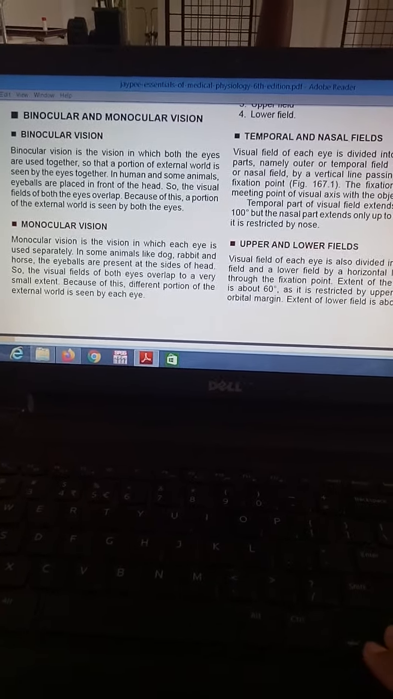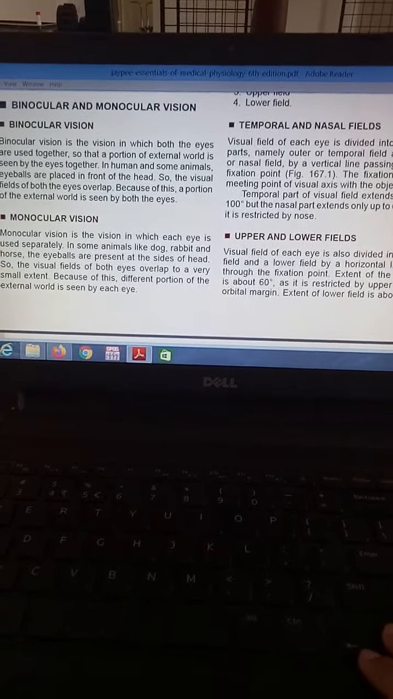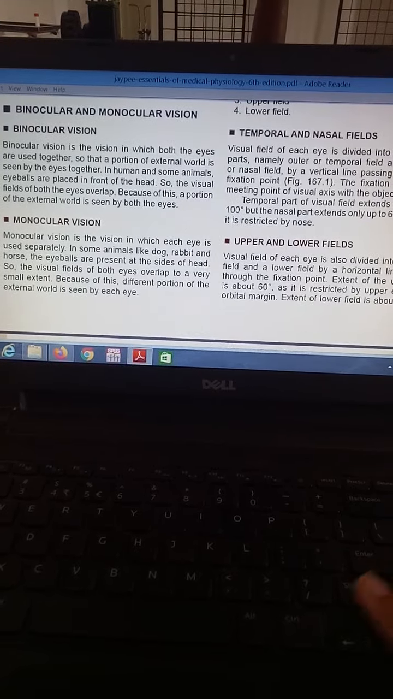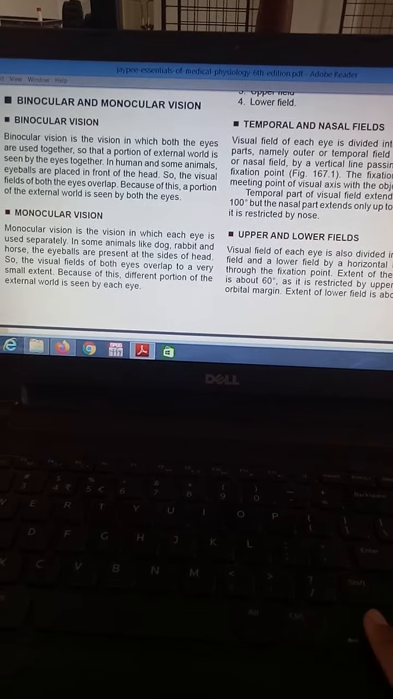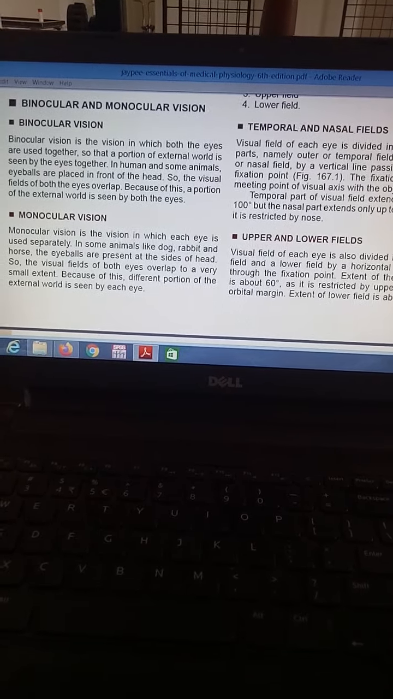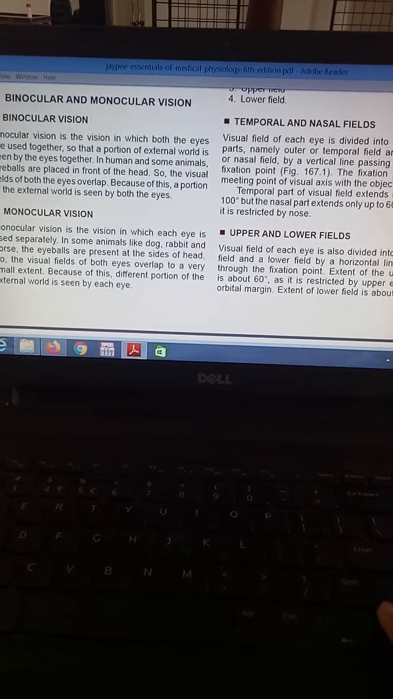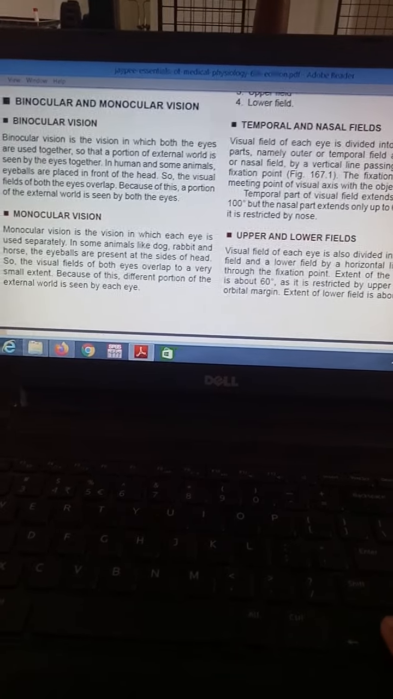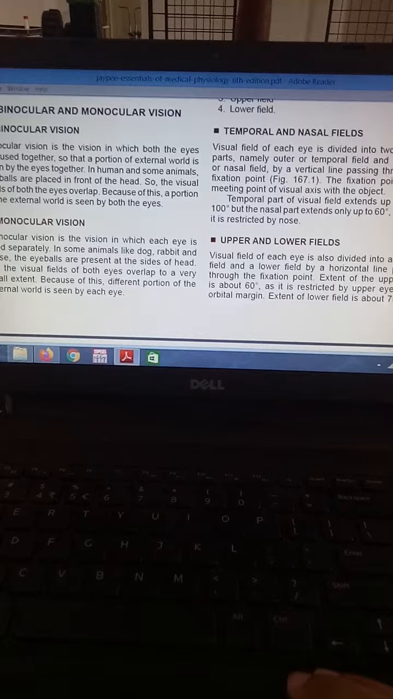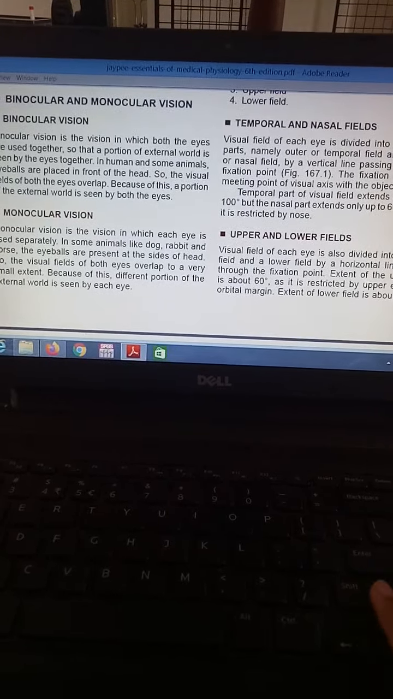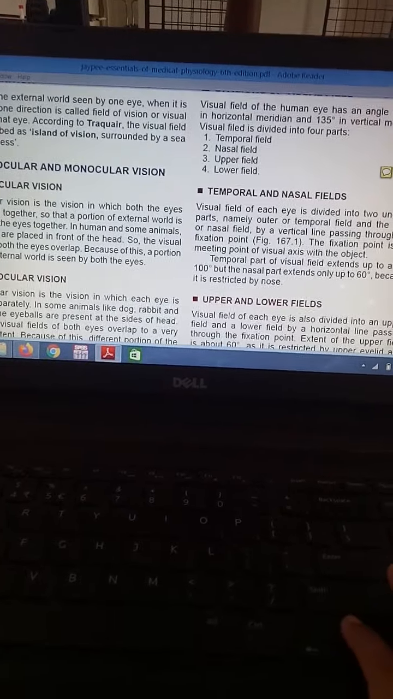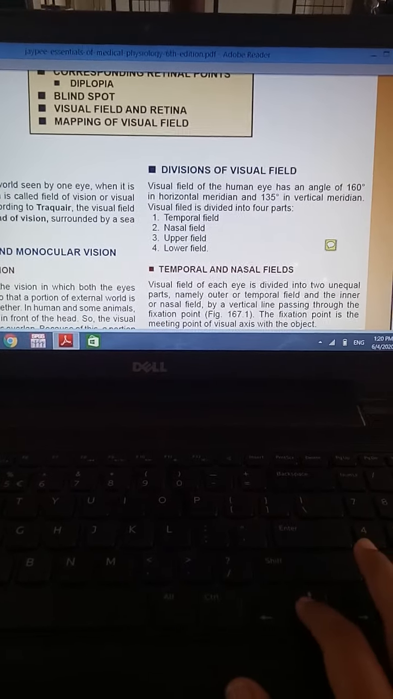And in monocular vision, as the eyes are situated at the side of the head, both the eyes will be used separately, and the overlapping of the visual field will be of a very small extent. Because of that, a different portion of the world, or a different portion of that picture, can be seen by each eye. Next is division of the visual field.